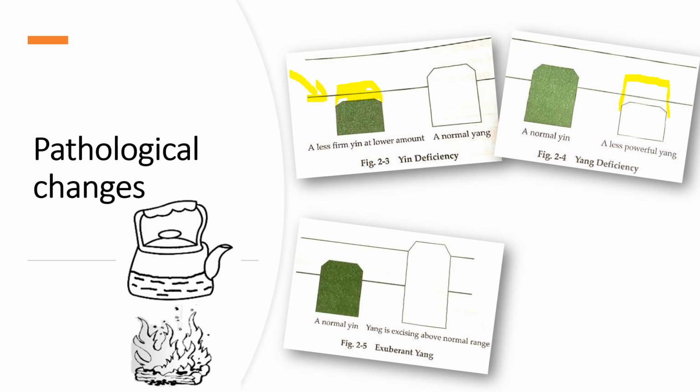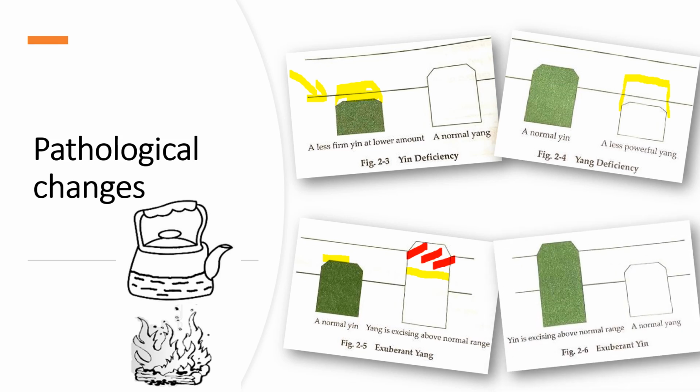Exuberance of yang: yin is in the normal range, but you see here we have excess yang. So in this condition, we're going to clear the yang, we try to reduce this part. And the last change is exuberance of yin.